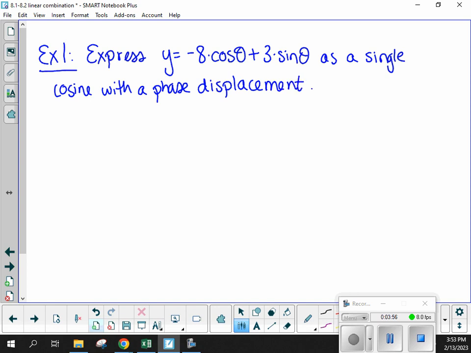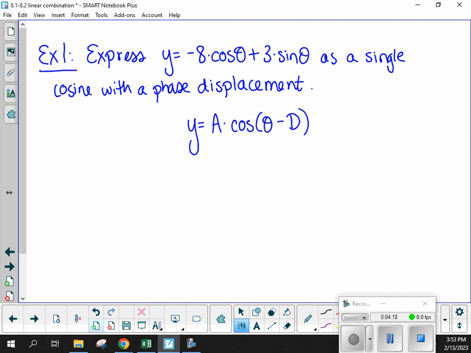So what we're looking for is this format, some number that relates to that amplitude, but we also see that's the hypotenuse, so we'll look at that piece in a second. So some number times cosine of theta, and we'll allow for a phase displacement in here. We're going to call that d.